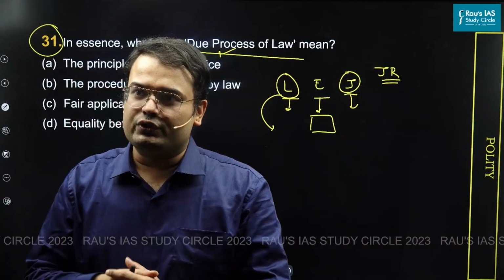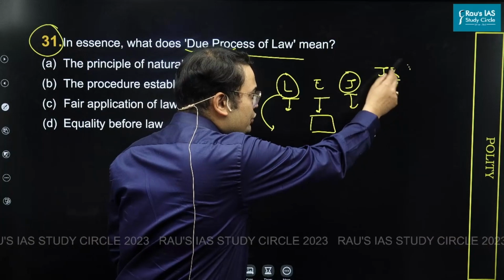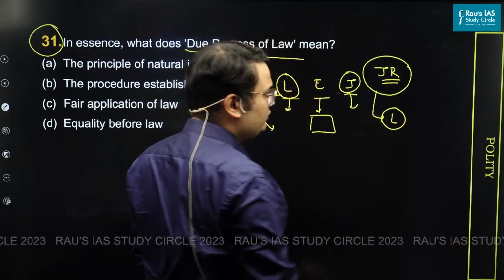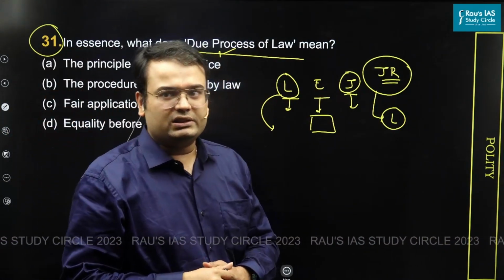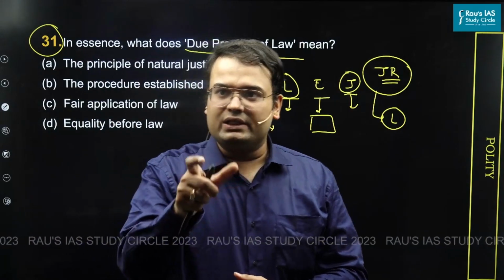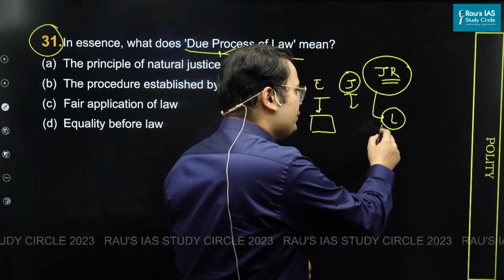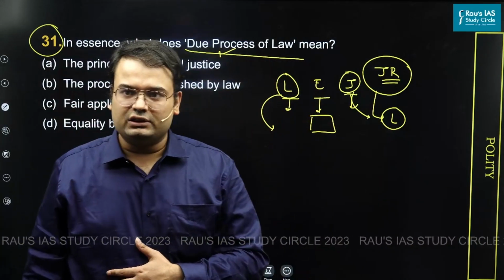In this respect, what we have done is, judiciary, under judicial review, you should be keeping an eye on legislature. You should be looking into all the laws that have been enacted by legislature, and you need to ensure all these laws are within the limits of the constitution. This is how we are performing judicial review. Judiciary is performing judicial review over legislature.